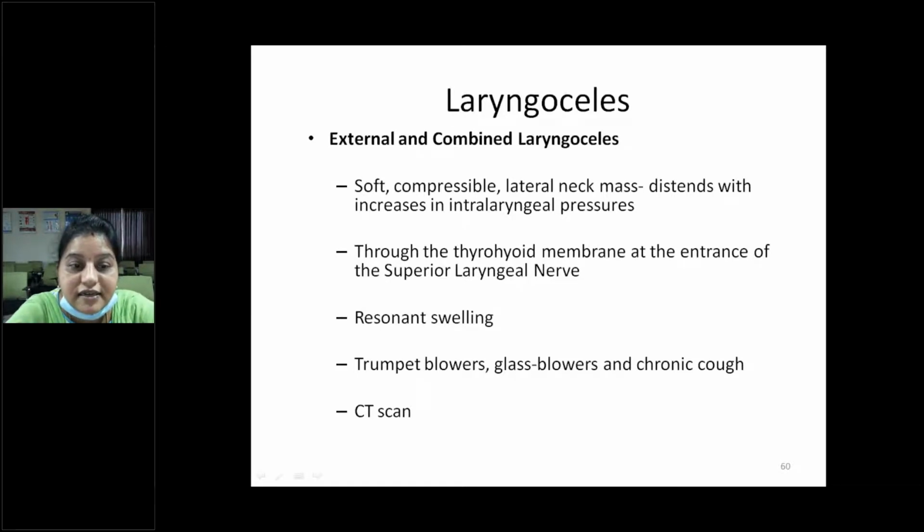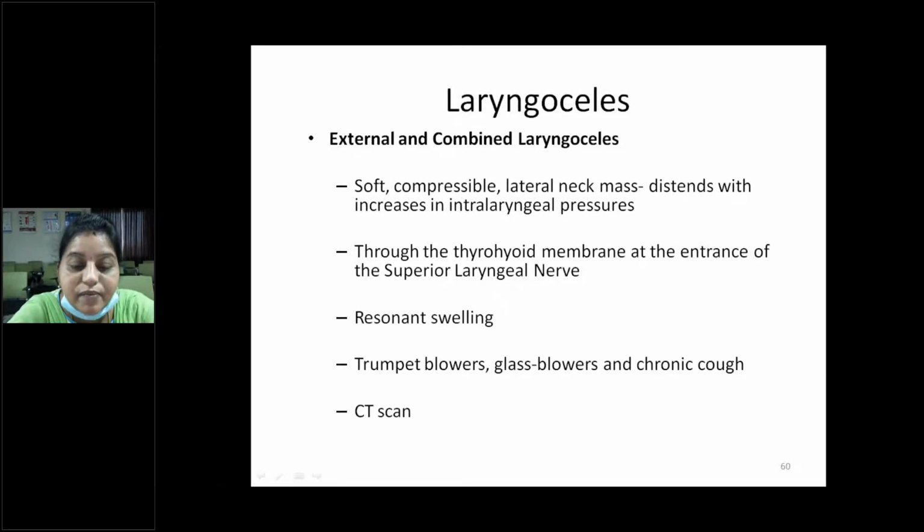So what is the other entity? The external and combined laryngoceles. These swellings are soft compressible lateral neck masses which distend with increases in intralaryngeal pressure, through the thyrohyoid membrane at the entrance of the superior laryngeal nerve. These are resonant swellings.